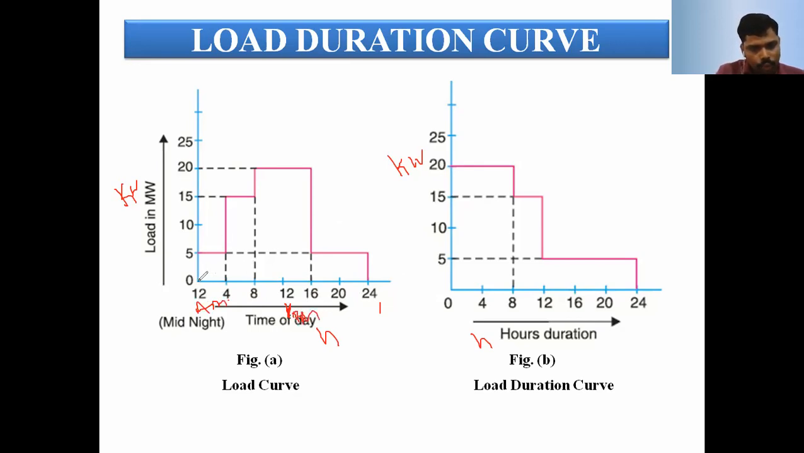Now, for the first 4 hours, how much is the load? 5 megawatt. For the first 4 hours, the load is 5 megawatt. Again, the load increases. From 4 a.m. to 8 a.m., the load increases. How much is that? In this 4 hours, the load is 15 megawatt. And for the next 8 hours, the load is 20 megawatt.